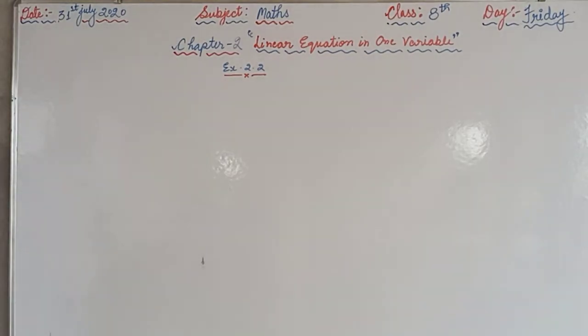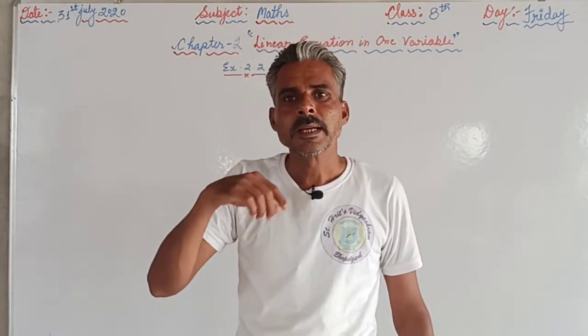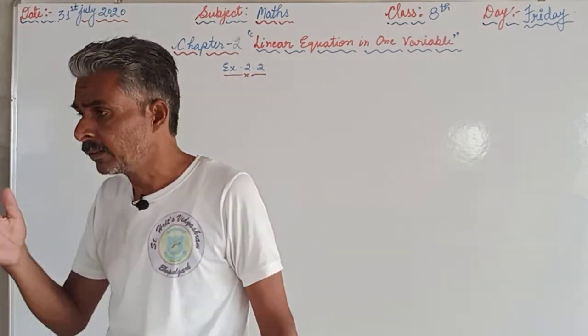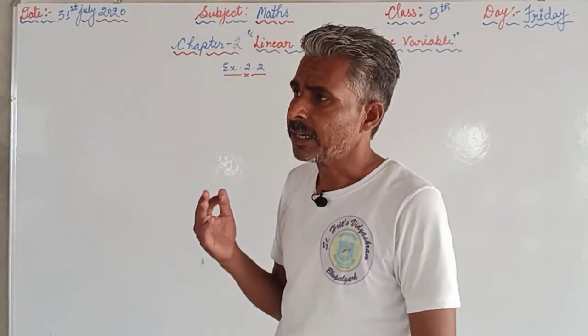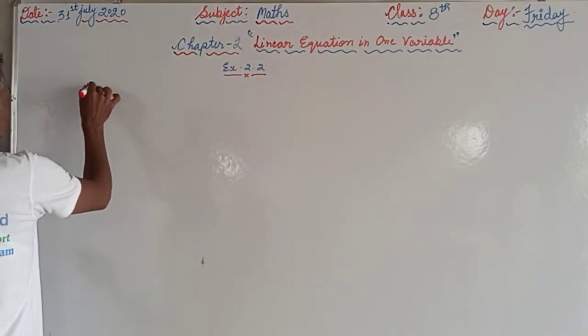Question number 11 is: Baichung's father is 26 years younger than Baichung's grandfather and 29 years older than Baichung. The sum of all the ages of all three is 135 years. Find the age of each of them. Here in this question we are discussing three generations: Baichung, Baichung's father and Baichung's grandfather. The relations are given. We are supposed to find the ages of all three.